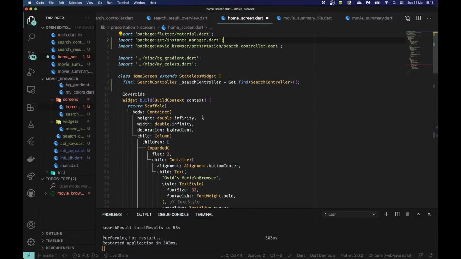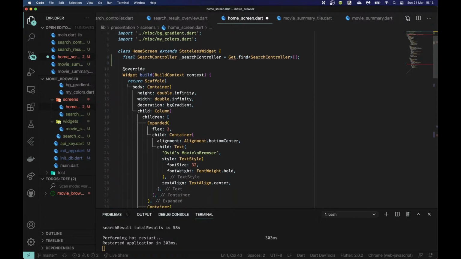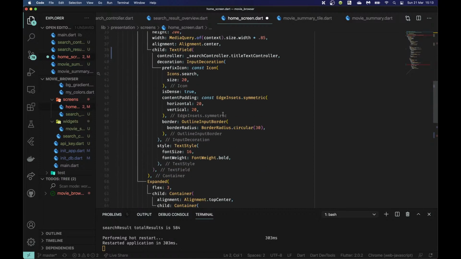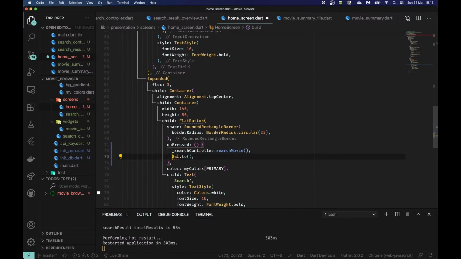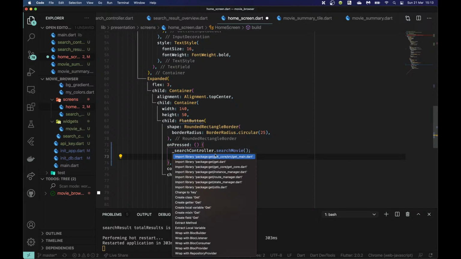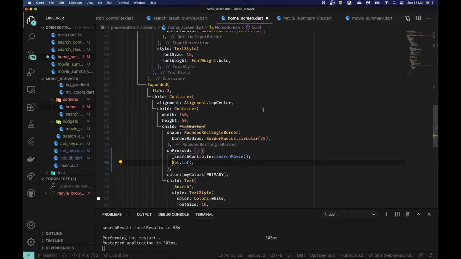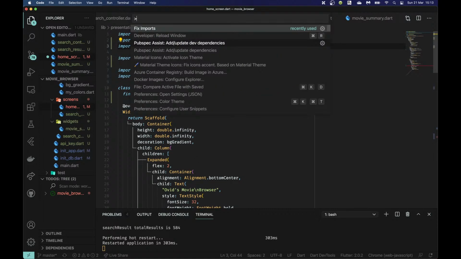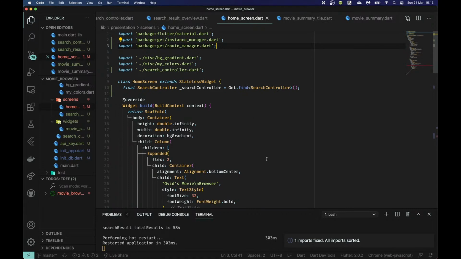So what I'm going to do is delete this for a second. I'm actually going to cut it, because now this is not going to be recognized. So now I can import the correct one, and I can import the route manager. Similarly, now I can put back my instance manager, fix the imports. The other thing you could do is just import get directly, and then you have everything imported.